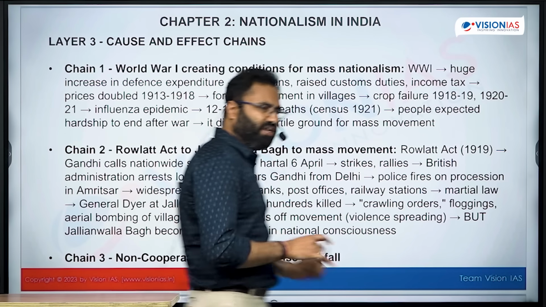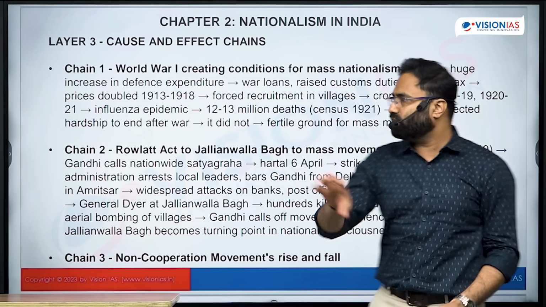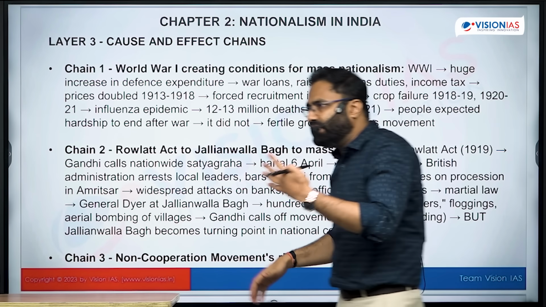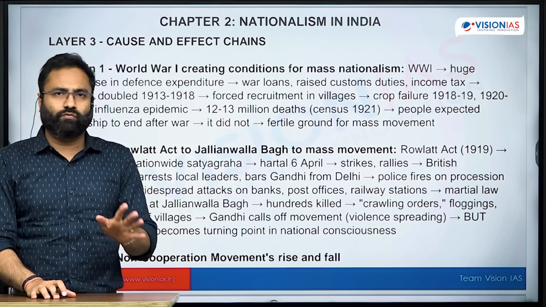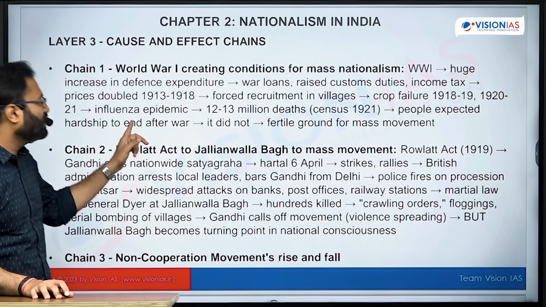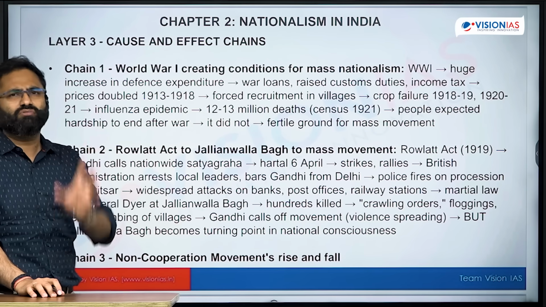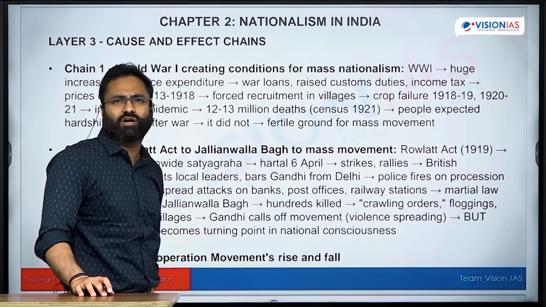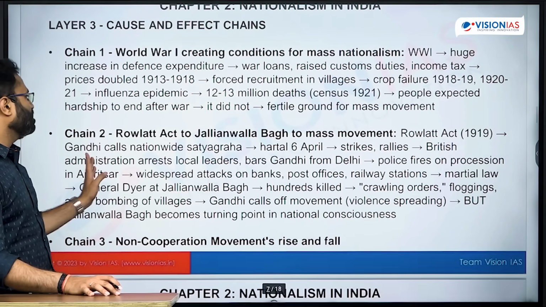In this situation Indians thought, we are supporting the Britishers' initiative, so we should get certain benefits out of that. But the hardship did not end after World War I, and they did not get anything good from the Britishers; no such commitments were fulfilled. So the Indian people thought it was the best opportunity to take things into our own hands and create a mass movement, and that's why the fertile ground for the mass movement was created.